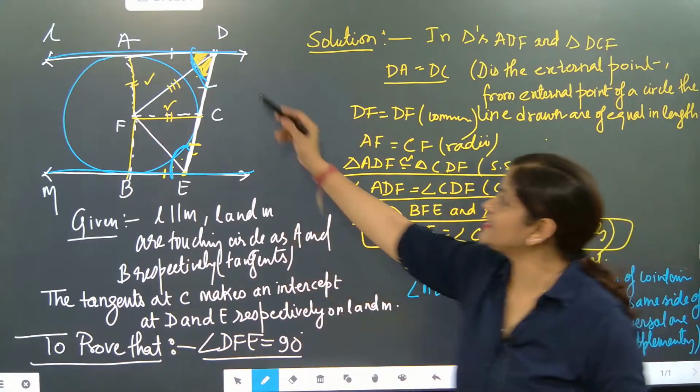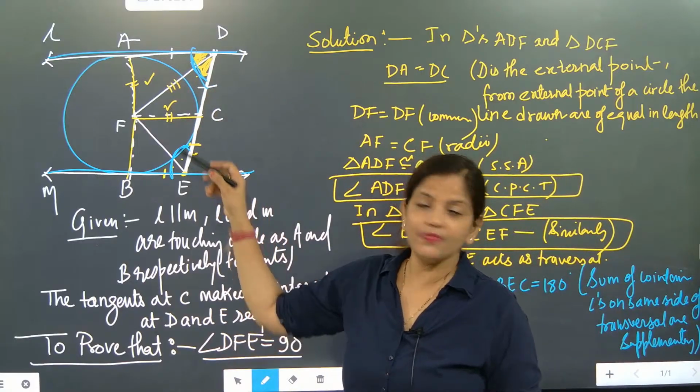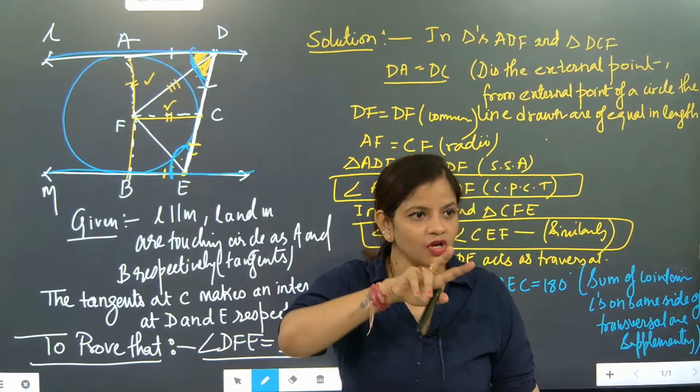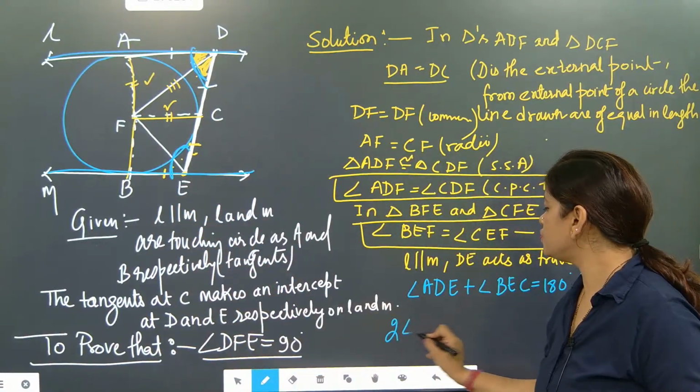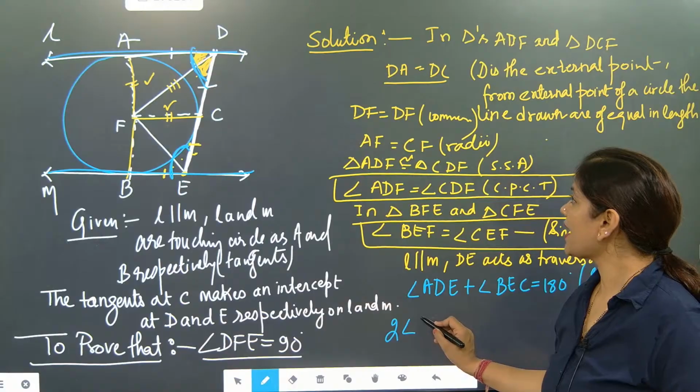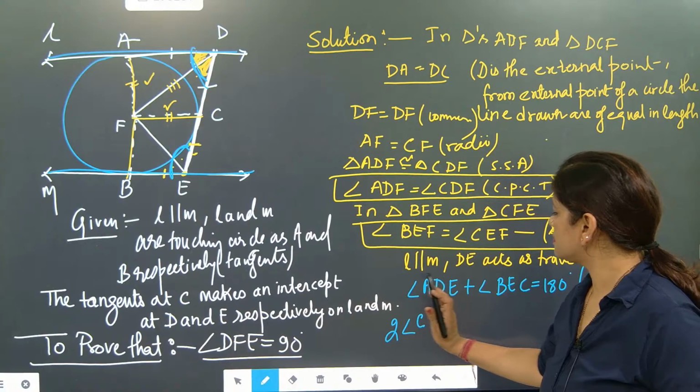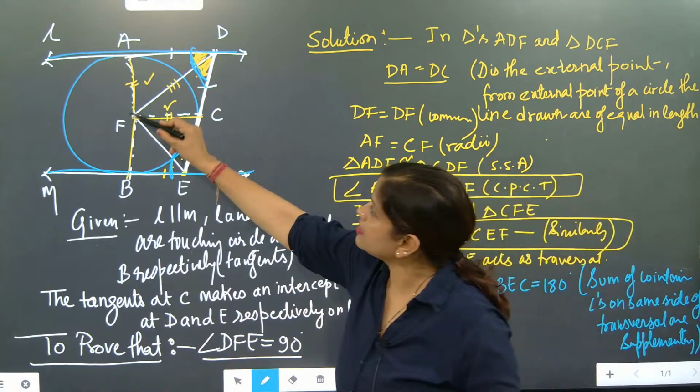Understood? So angle ADC total is there now, but we know that the total angle is 2 times the half angle. So this part will become 2 times the angle, and this one is also 2 times the angle.